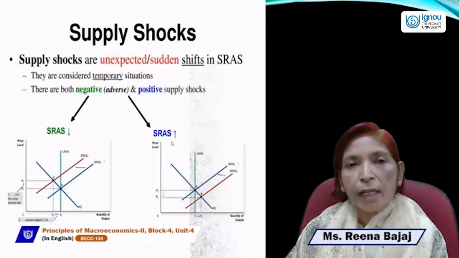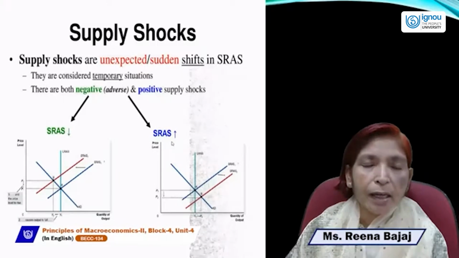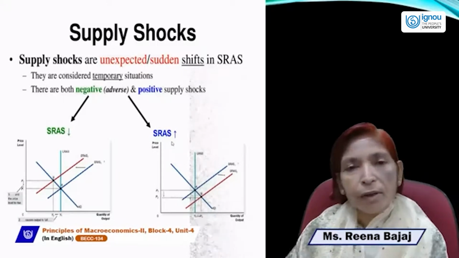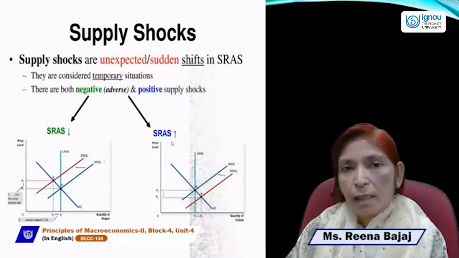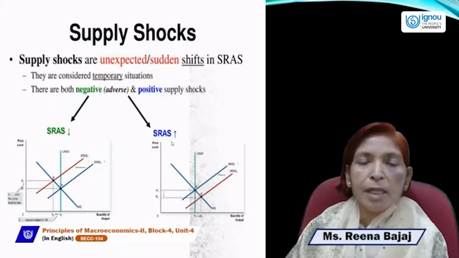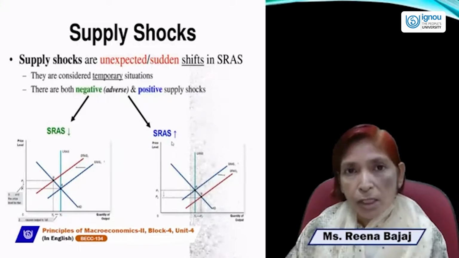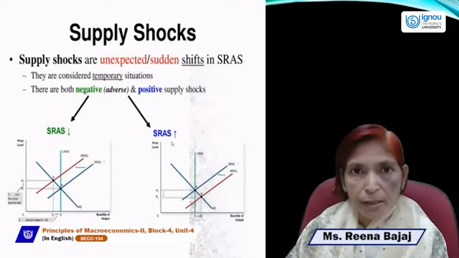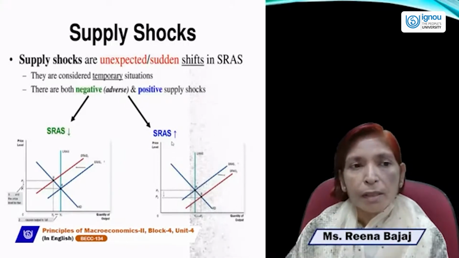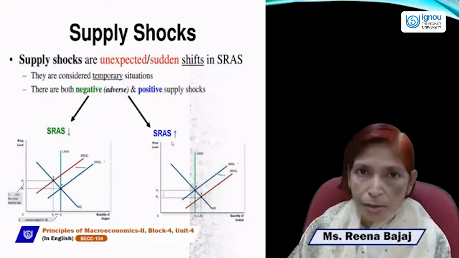So if aggregate demand increases, price level will rise. If aggregate demand falls, price level will fall. If supply increases, price will fall. If supply falls, then price will rise. So price can change, price can fluctuate. It depends upon aggregate supply shocks and aggregate demand shocks.